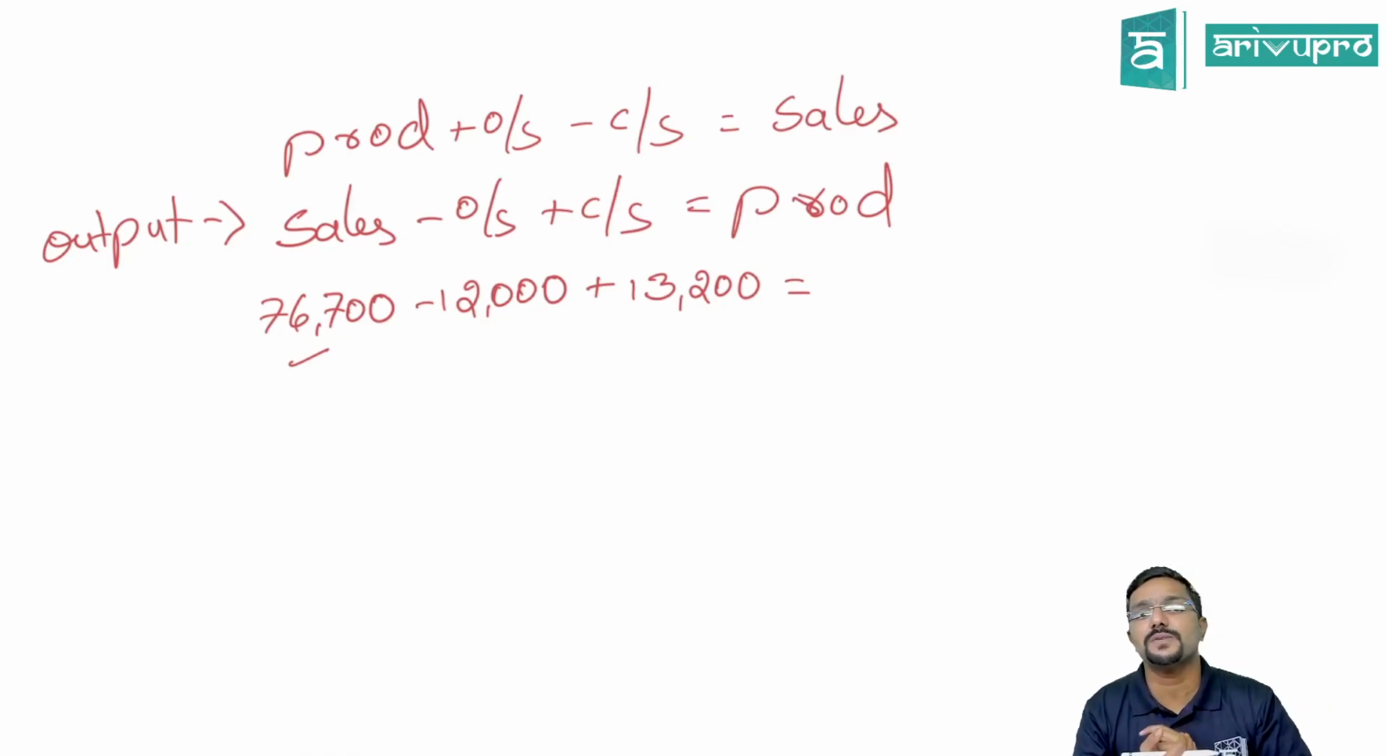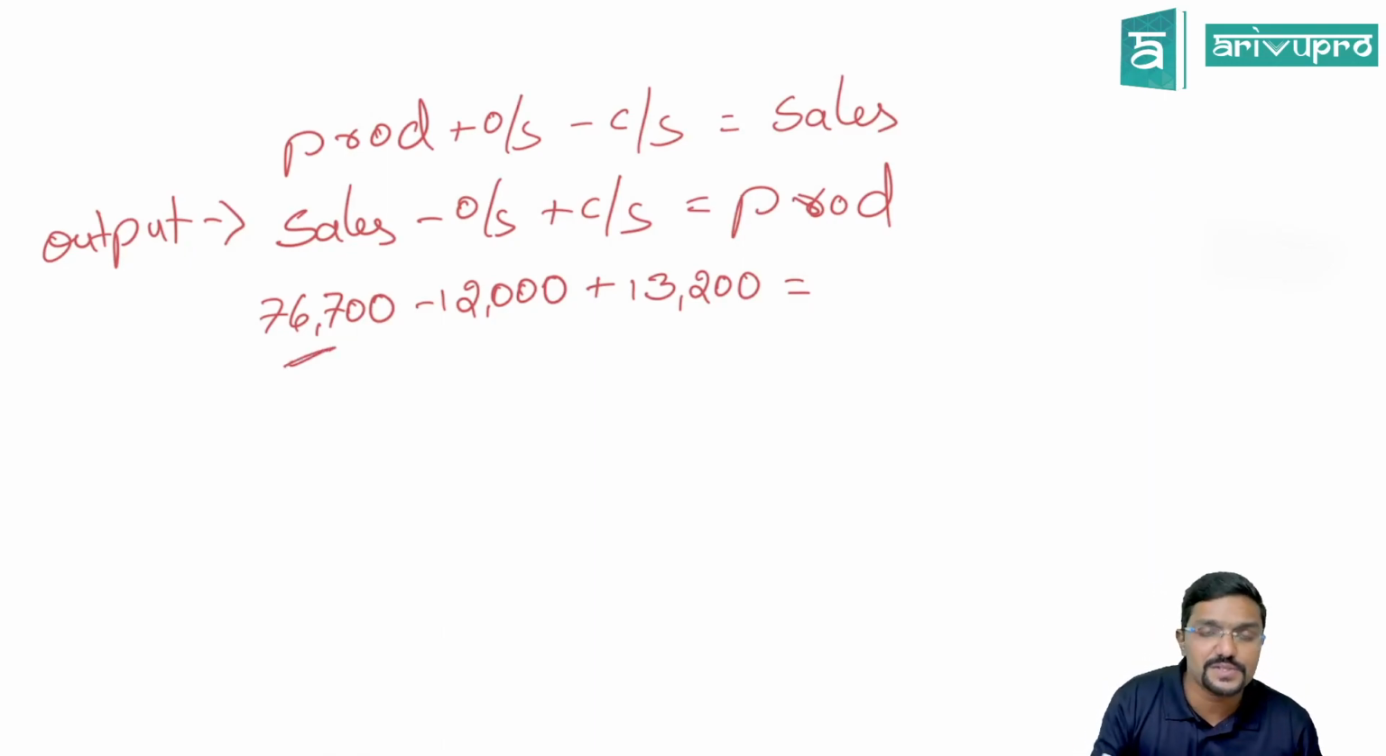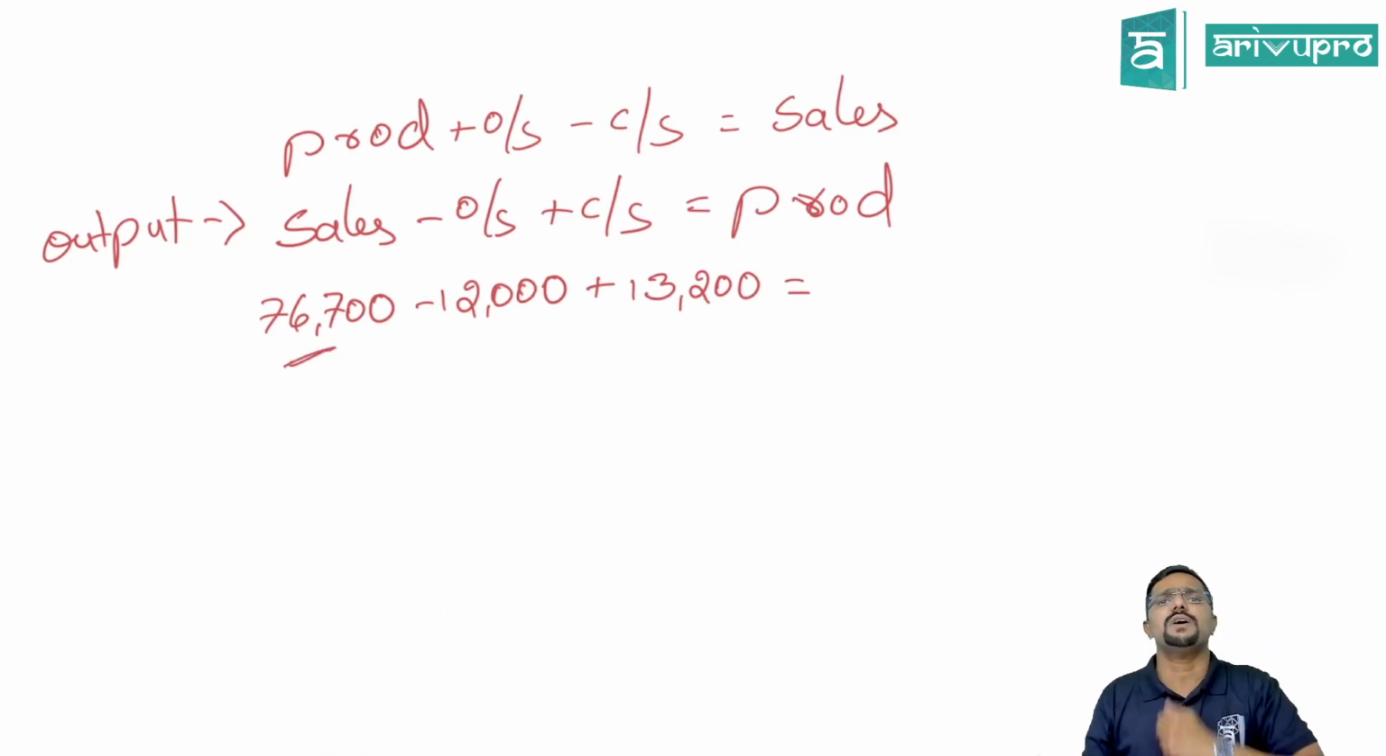Whereas coming to 13,200, it is a closing stock. So following FIFO basis, these units are produced when? In the current year, but not sold. So is this 13,000 a part of 76,700? No. Why? Because it is not sold. Yes. So 13,200 is the units produced, but not sold in 2022.